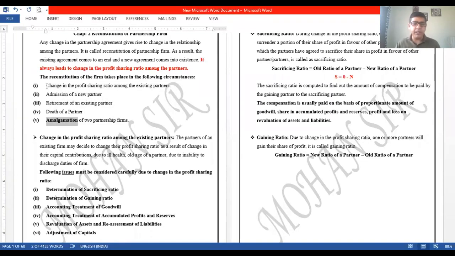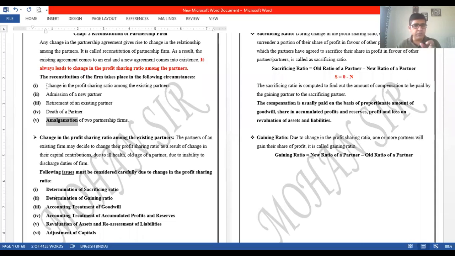Two individual firms are there. Let me take an example over here. Ram is one of the sole proprietors who has been into business. Sham is another sole proprietor. They have been into the same business, but because this is a sole proprietorship firm for both of them, they know their limitations. What they knew is if they join together, they can do the business on a large scale and they can easily overcome their own limitations with the help of each other. So in circumstances wherein Ram and Sham wind up their old business, join together and form a new firm, Ram and Sham, something like that, that is what is known as amalgamation.